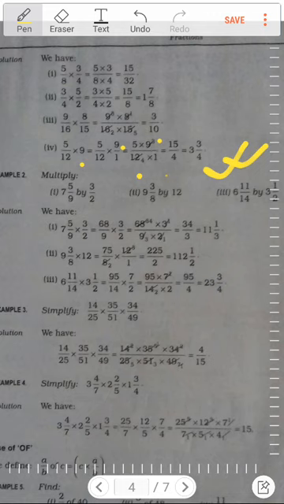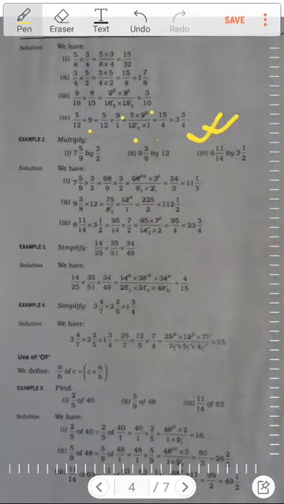There are several examples given. If you see over here, here is multiplying in mixed fractions. Here also multiply in mixed fractions. Here is also multiply in mixed fractions. So if you see, okay,